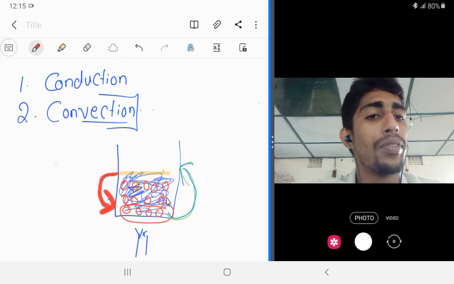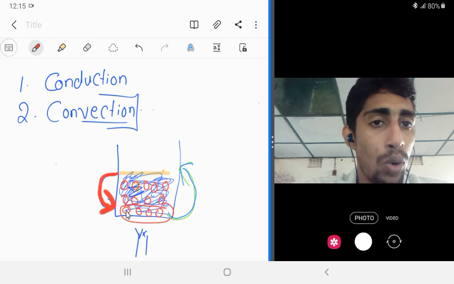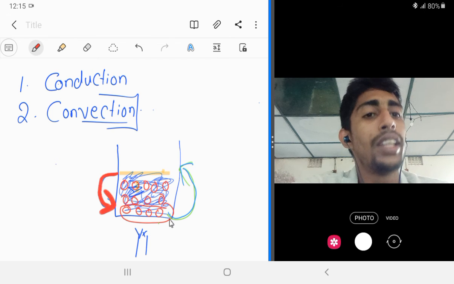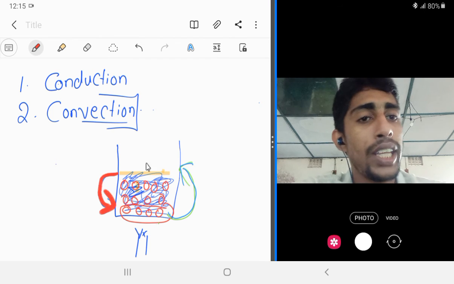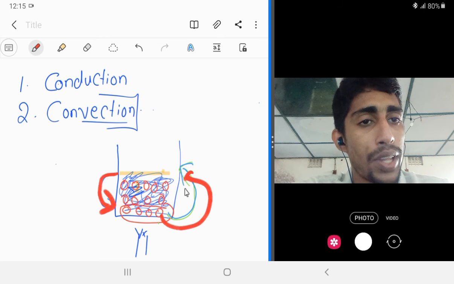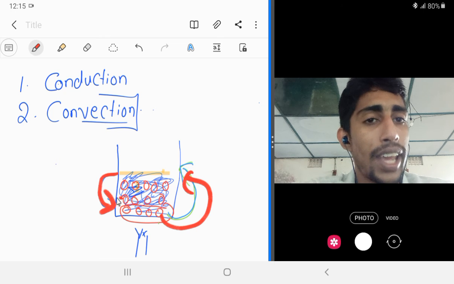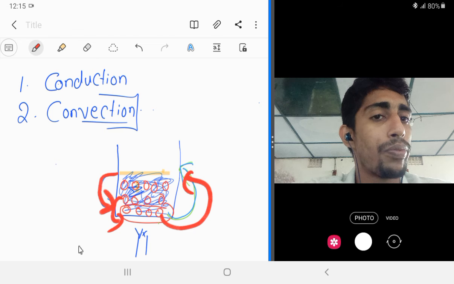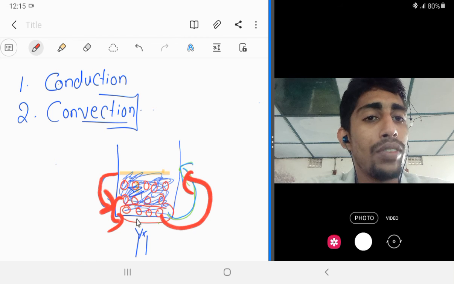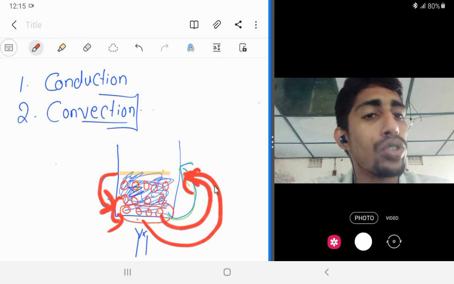Now the top part molecules are down here. Then when they get a sufficient amount of energy, they go up, and the next layer of molecules comes down. These molecules again absorb the heat energy and move up.